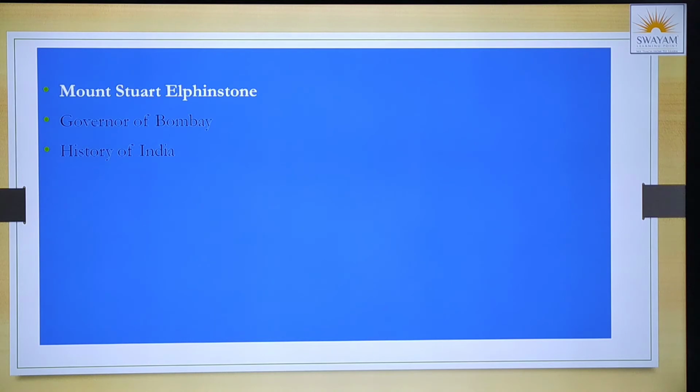So all the British officers, everybody jumped onto the bandwagon. Everybody started writing about India, right from James Mill to Colonel Todd to Mountstuart Elphinstone. Everybody jumped onto the bandwagon, and everybody started writing about Indian history.